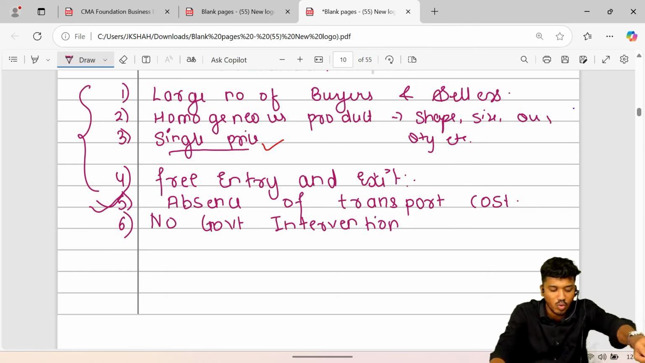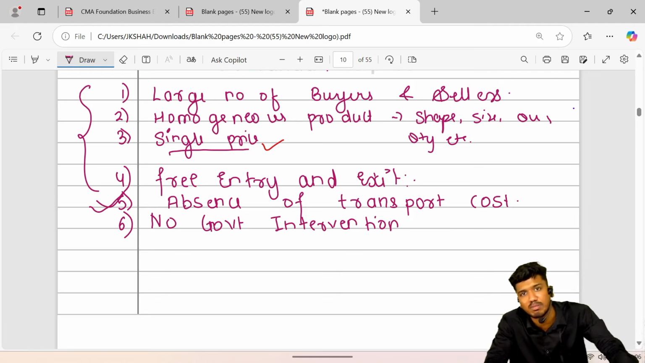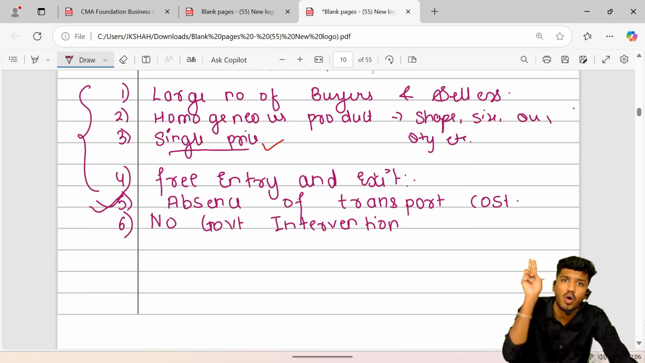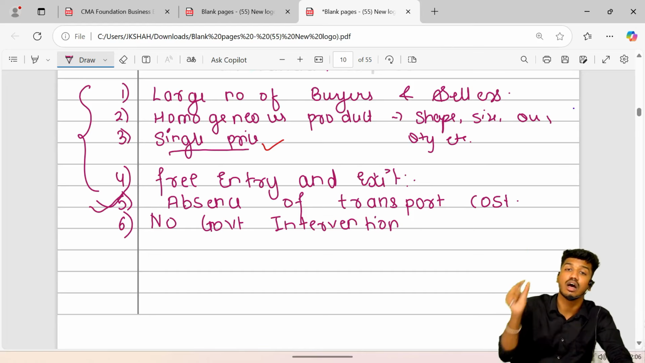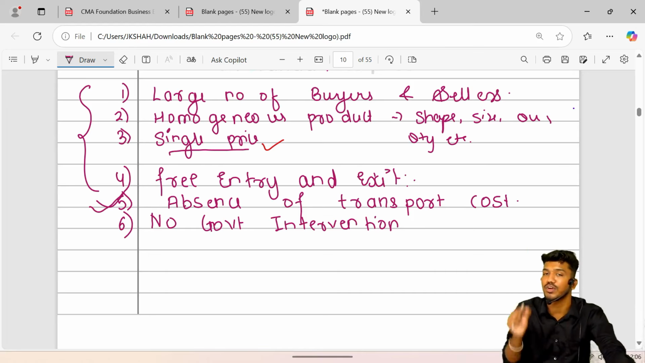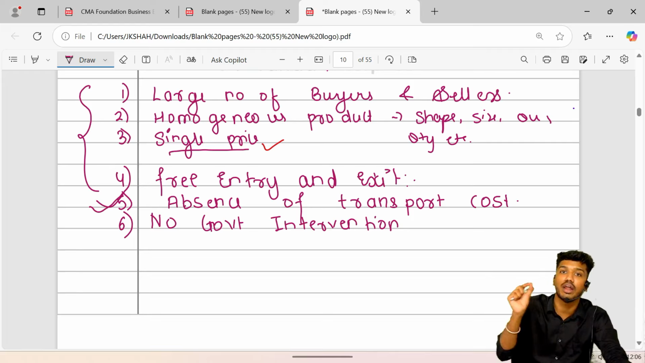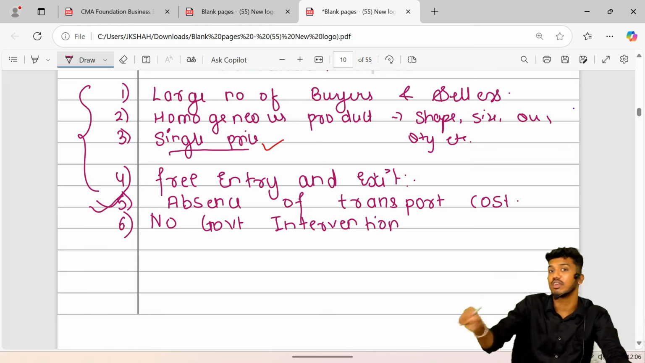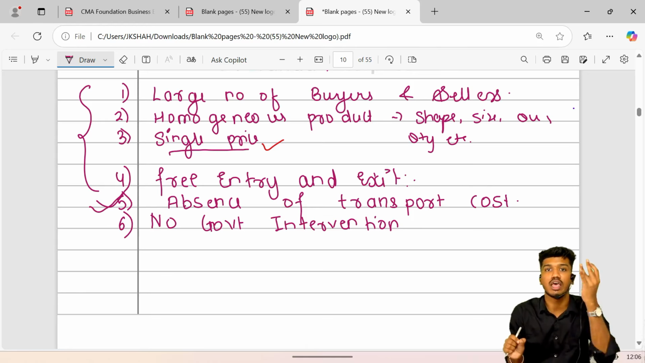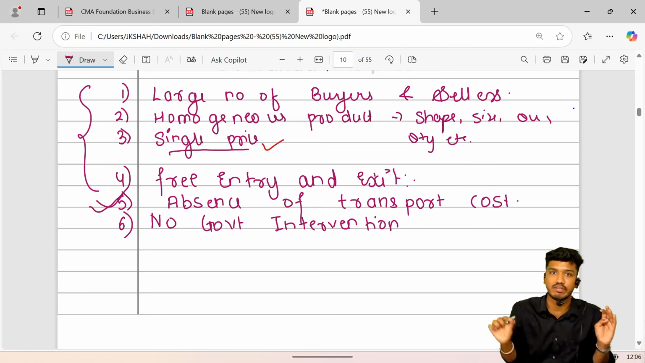So this is the only thing, that is no government intervention and absence of transport costs. These are the only two assumptions that make it an unrealistic market. That is, perfect competition is assumed to be unrealistic or hypothetical due to the absence of transport costs, and second, no government intervention. That is also called, in economic language, laissez-faire policy.